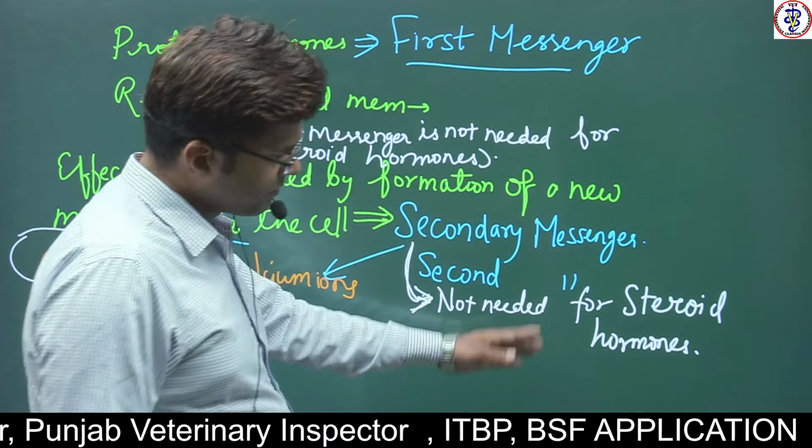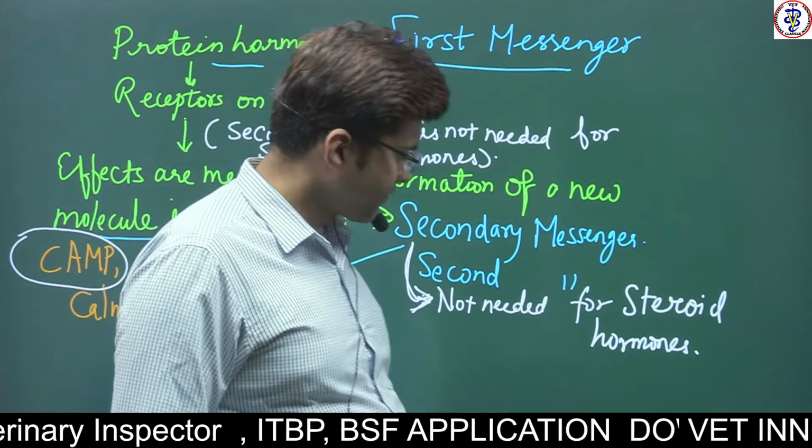Secondary messenger is not required for the action of steroid hormones.